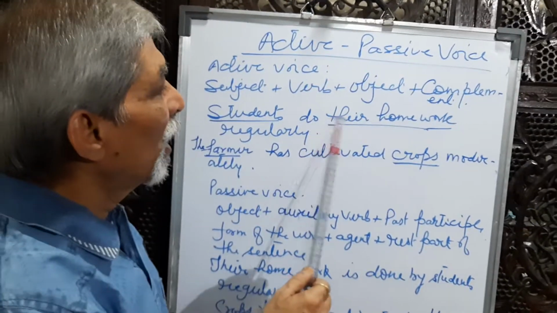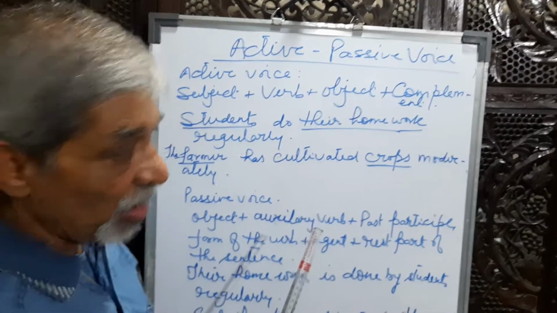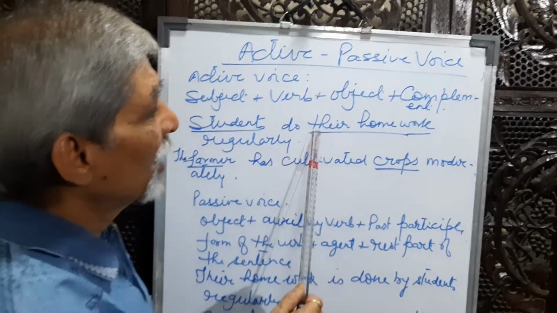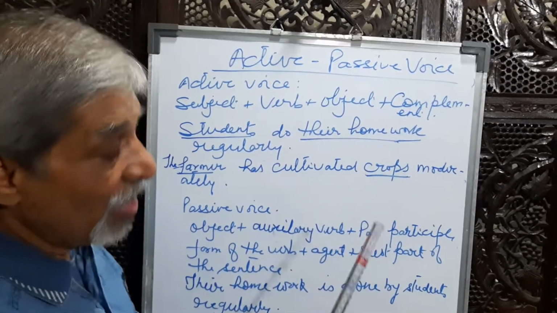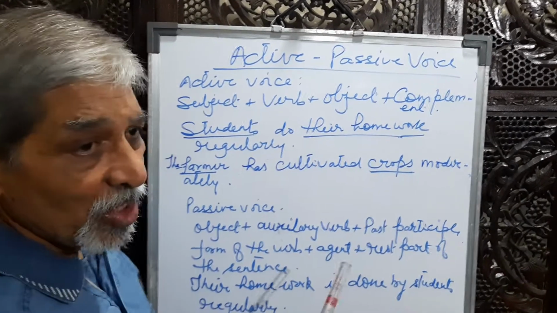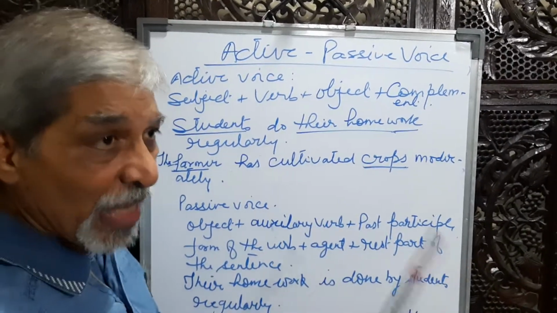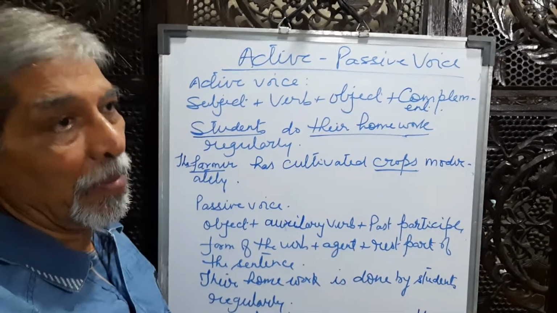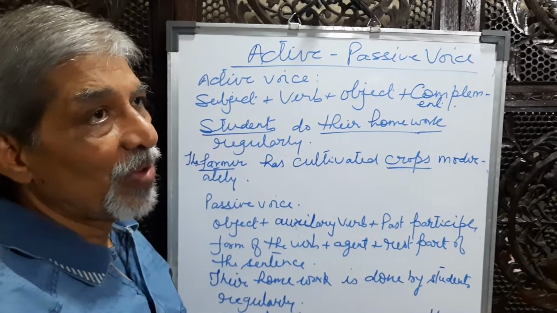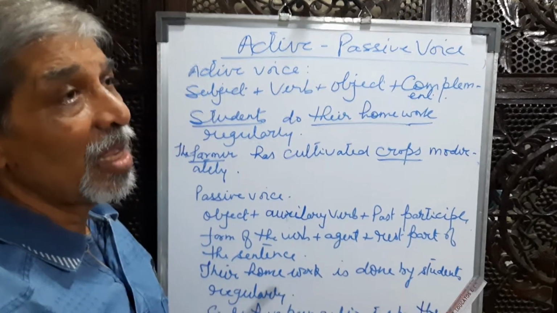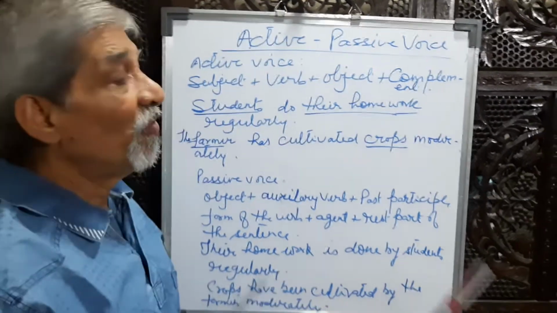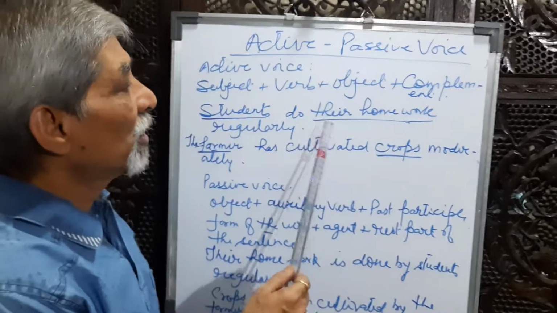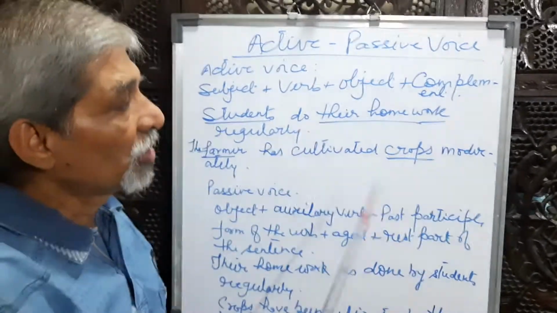Students do their homework regularly. What is the object in this? Their homework. This is simple present tense. To convert into passive voice, the auxiliary verbs are is, are, am. Is is for the singular number, are is for the plural number, am with I. So here the object is their homework, a singular number.